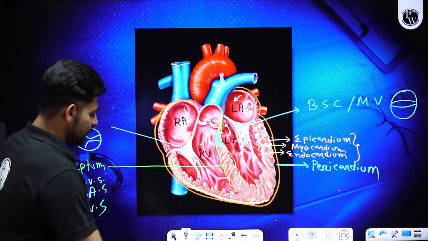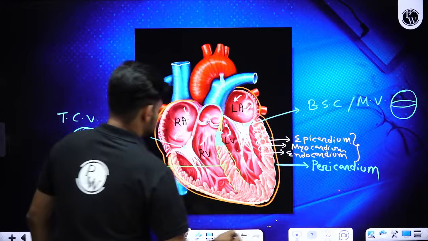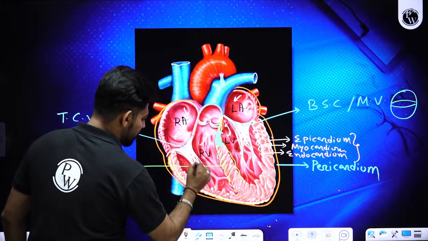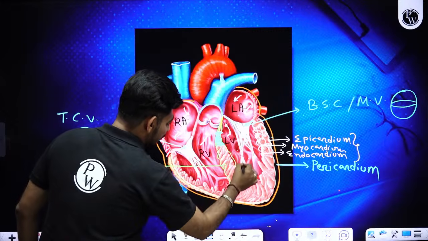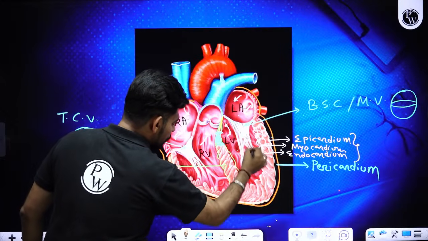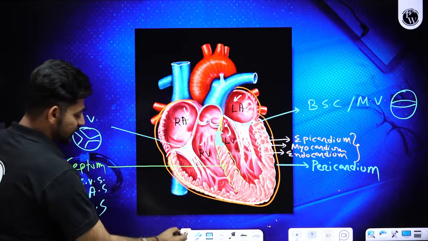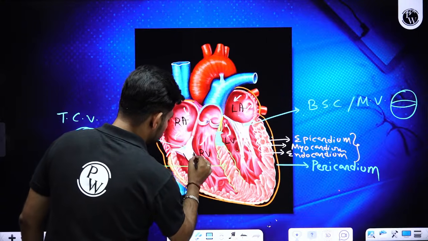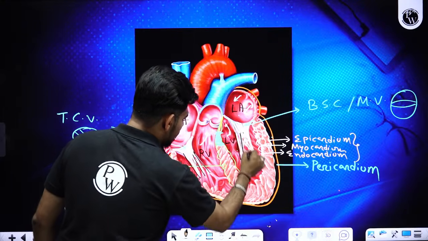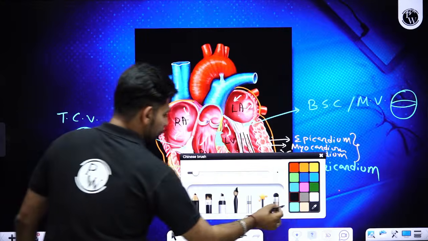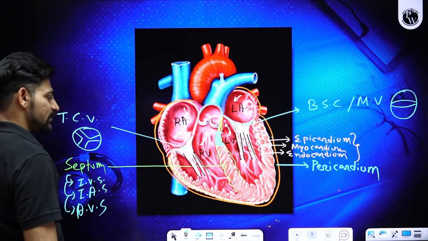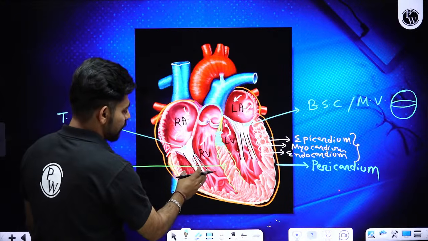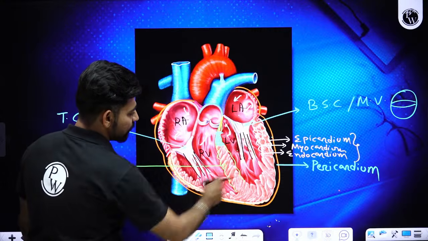Okay. Now you can check over here, the bicuspid and tricuspid valves are attached to the wall of the ventricle in a very firm manner. Now, who is holding these bicuspid and tricuspid valves to the wall of the ventricle?